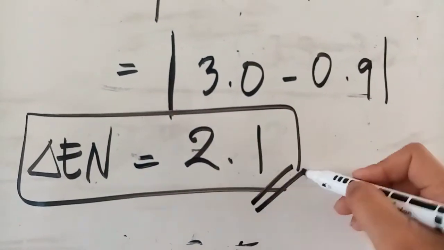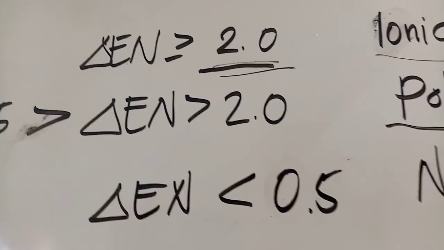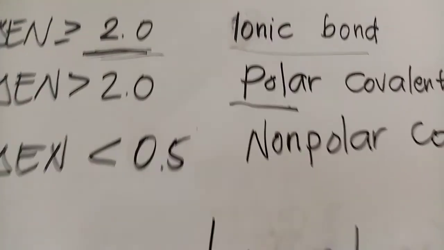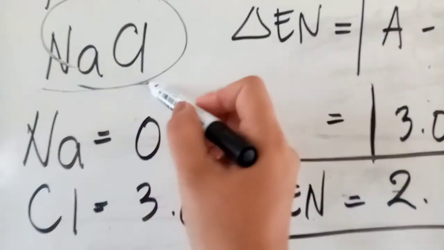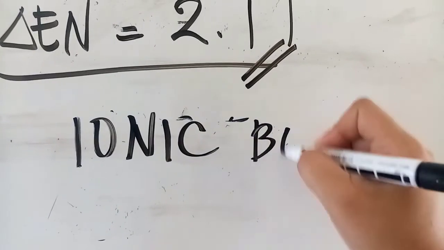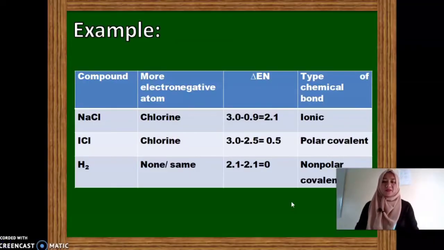Because this is 2.1, let's go back to the rule. Since it is greater than 2.0, we can say that the bond between sodium and chlorine is an ionic bond. Okay, by following the process I have shown you earlier, by getting the electronegativity difference of the two atoms that have undergone a chemical bond, you would identify the type of chemical bond that is present between them.